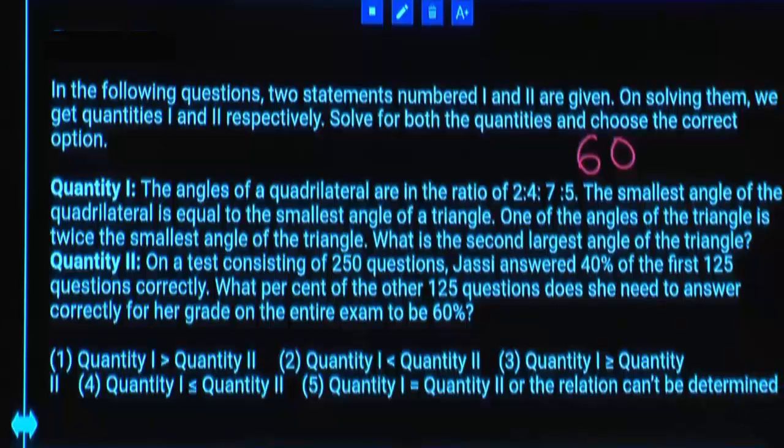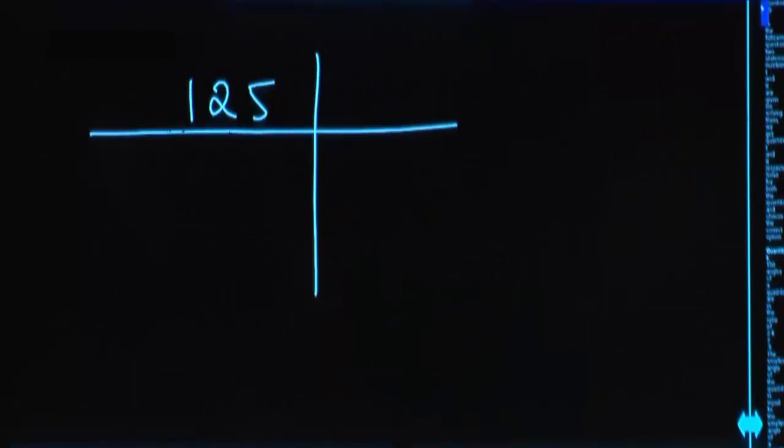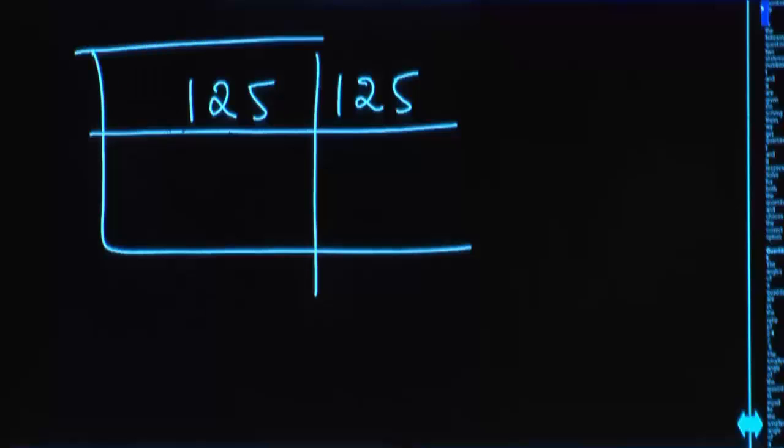Next. On a test consisting of 250 questions, Jesse answered 40% of the first 125 questions correctly. What percentage of other 125 questions does she need to answer correctly for her grade on the entire exam to be 60%? See how many questions we have total? 250. Out of 250, 125 questions are already over. Remaining how many questions we have? 125 questions. Overall, what percentage we are expecting?